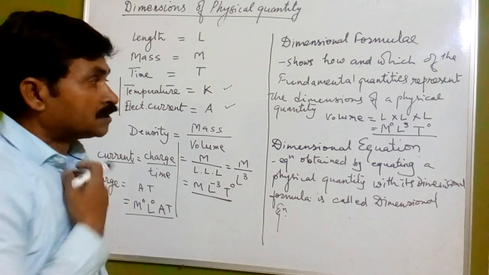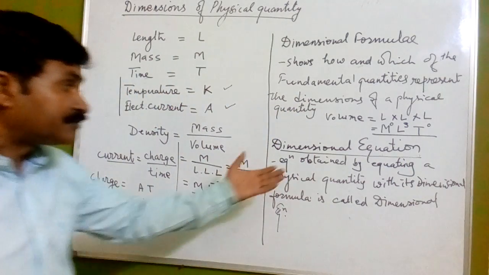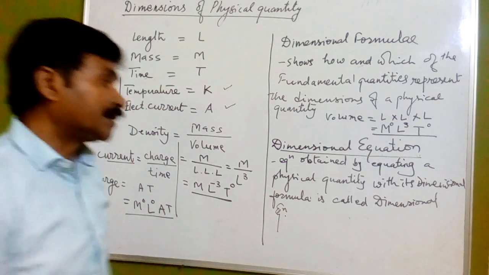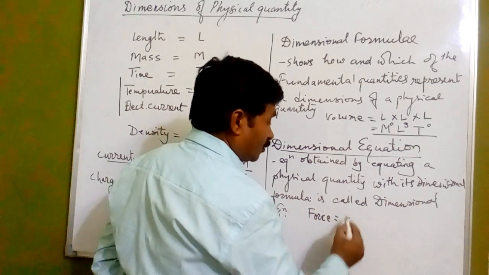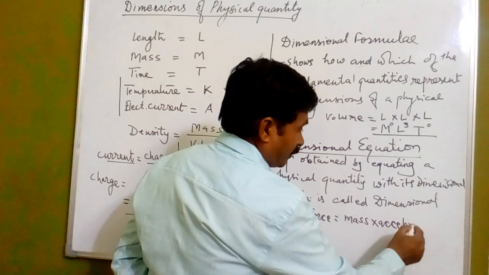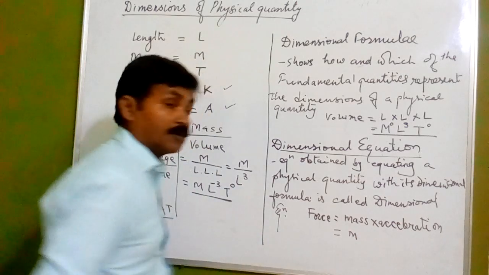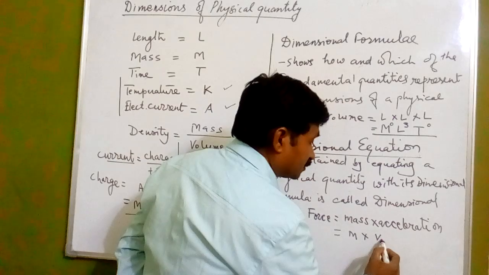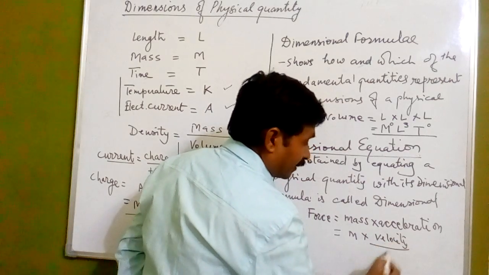Okay. Now if we go with the dimensional equations, the dimensional equation is obtained by equating a physical quantity with its dimensional formula. For example, if we are taking force, force is equal to what? Mass into acceleration. Now mass is M. For acceleration, it is the time rate of change of velocity. So velocity divided by time.